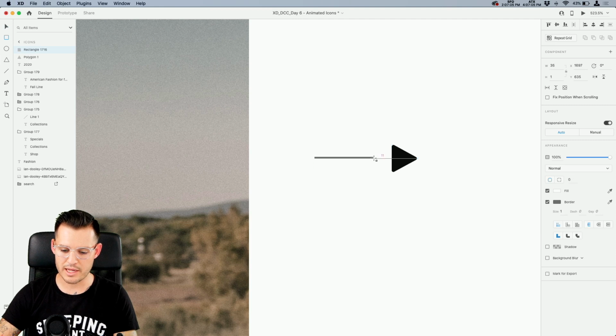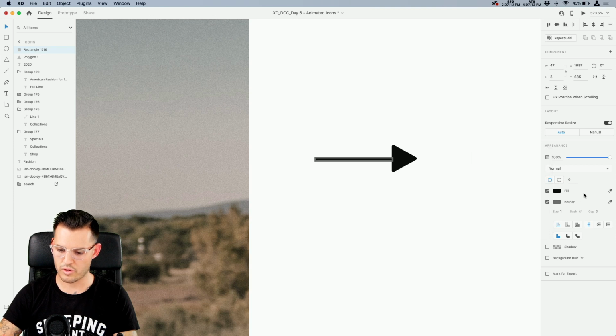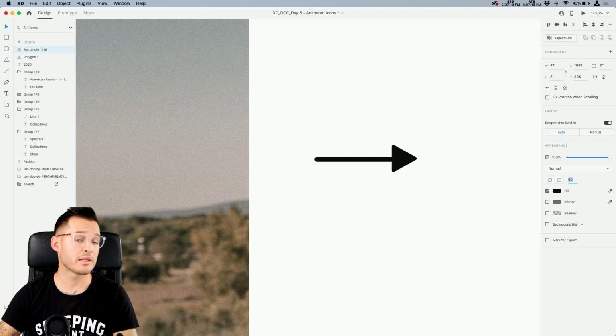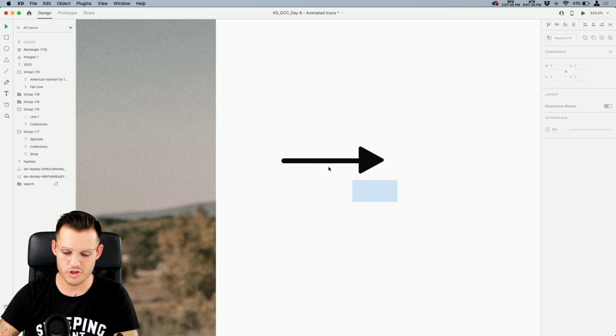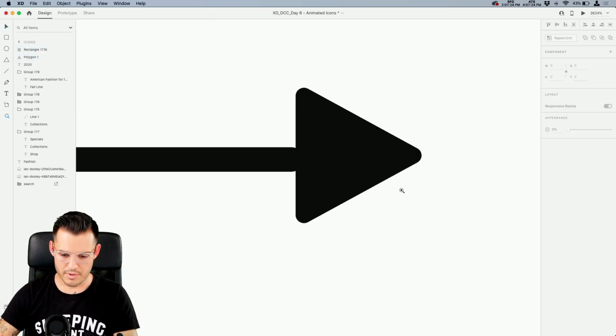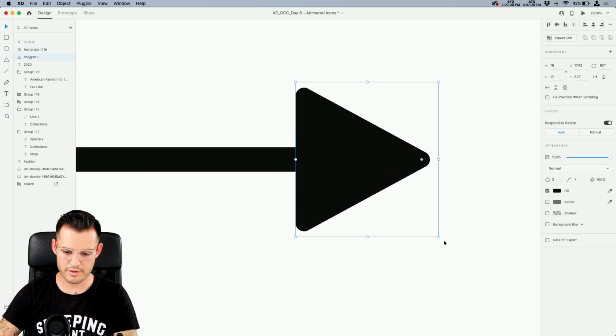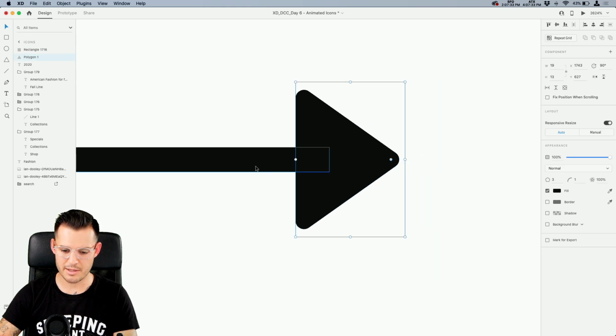Then I'm going to take my rectangle tool, draw a little rectangle, and again fill it with our black color. Ooh, the wrong one, that one. Get rid of our border. And why don't we round the corners of that as well? I could have used a line, but I just chose to use a rectangle. It's your prerogative, do what you think's right. And I'm going to use my alignment tools to make sure everything can be locked up nice and even. So let's bring the tip of that guy in a little bit, make sure everything is aligned.